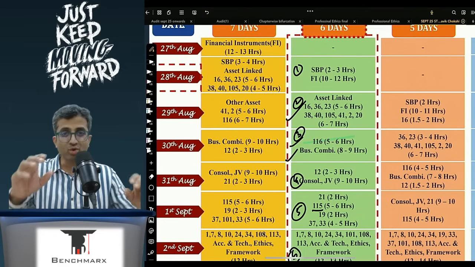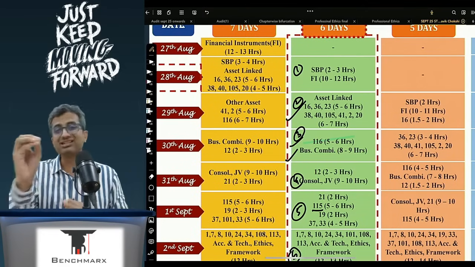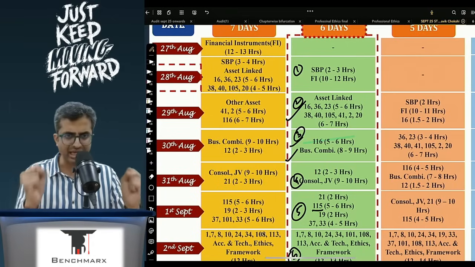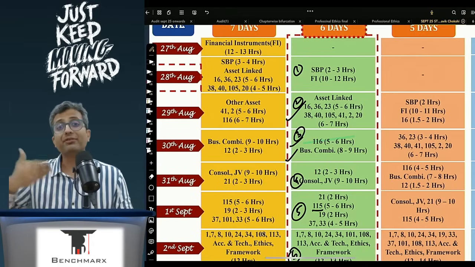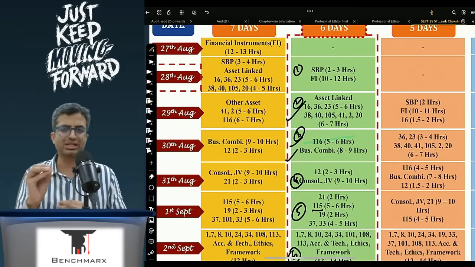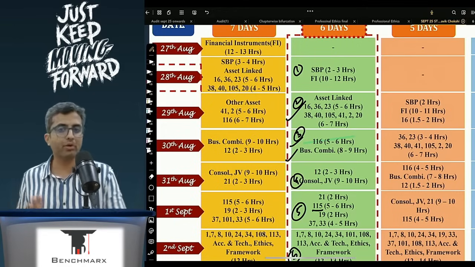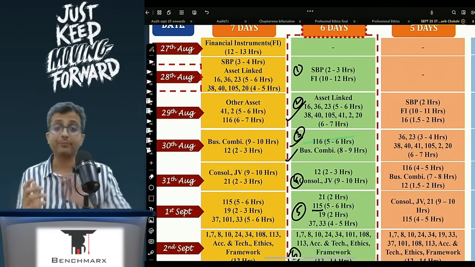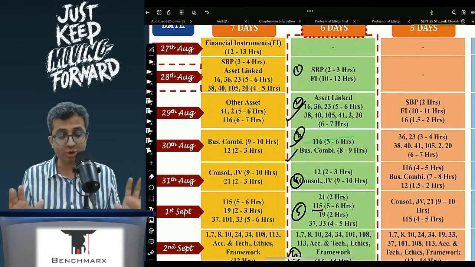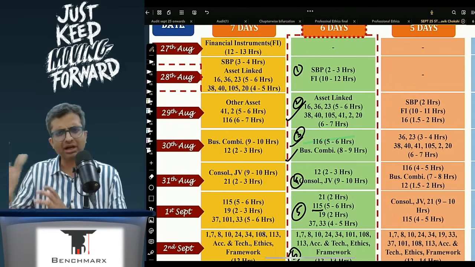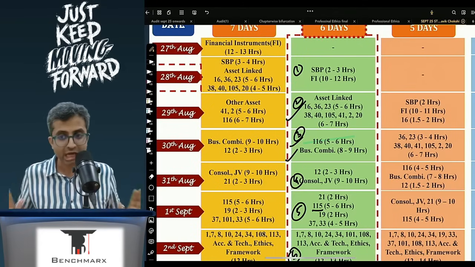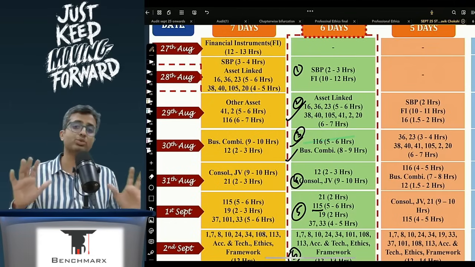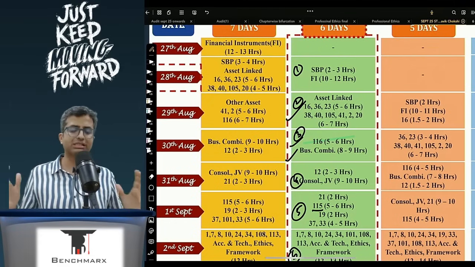Remember, when you have a paper, you will have certain areas where you will face some difficulty, but a large part of the paper will be in your control, and hence we have to focus on that part where we can encash and score. If there's 1 or 2 questions which are slightly difficult, you put them for a later point. And consolidation type of questions you do somewhere in the middle of the paper. You will start your paper typically with questions that you know. Then after, let's say, half an hour to 45 minutes, you'll preferably pick up the MCQs, get done with the MCQs, then do the bigger consolidation or business combination question, and at the end you'll keep the questions which you are not very comfortable with.